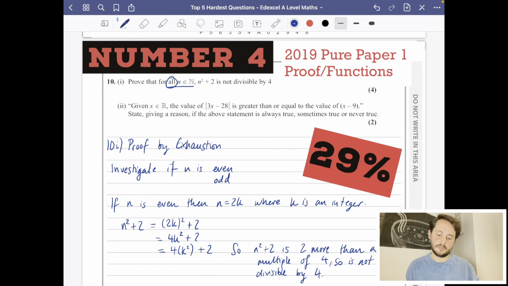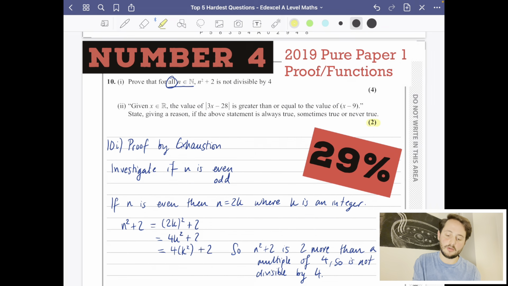Okay, so for 10 part 2, it's only a 2-mark question, and they really like these always true, sometimes true, never true kinds of questions. So it says, given that x is a member of R, the value of the modulus of 3x minus 28 is greater than or equal to the value of x minus 9. State, giving a reason, if the above statement is always true, sometimes true, or never true.